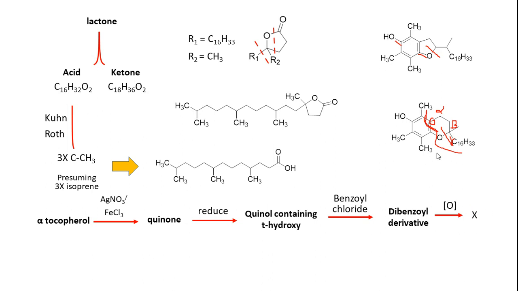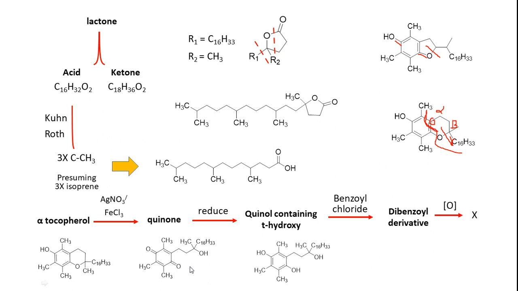If you see the structures, if you take this and oxidize it, you have the quinonoid unit, which upon reduction again gives the phenol, and this is benzoylated. So both the hydroxy groups are benzoylated, and this hydroxy group remains, which upon oxidation did not give any product. That's the reason why scientists confirmed this chroman structure. This chroman ring is present in alpha tocopherol. In this way they confirmed the structure of alpha tocopherol as this.